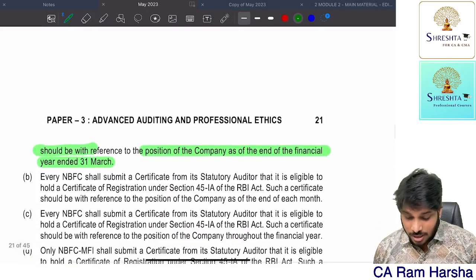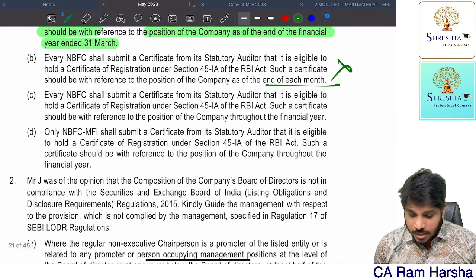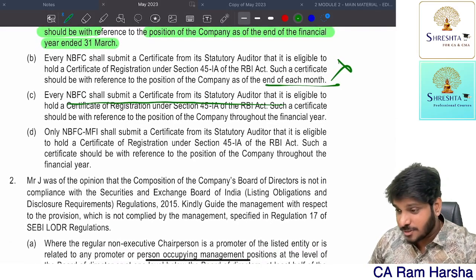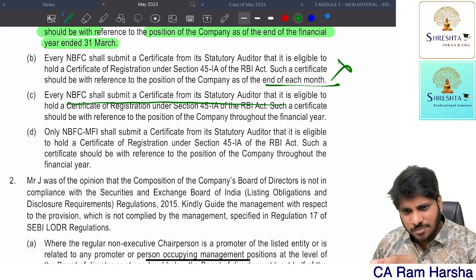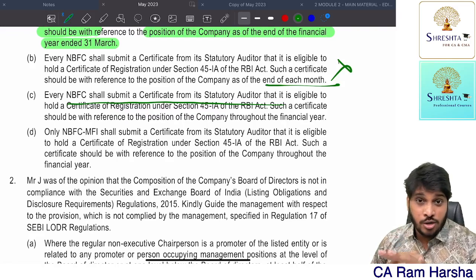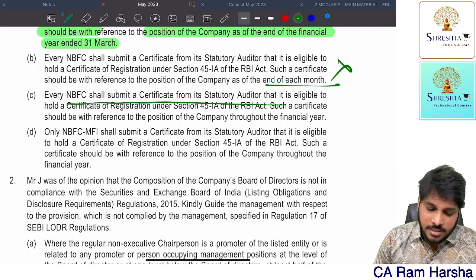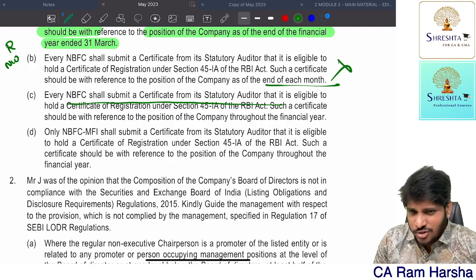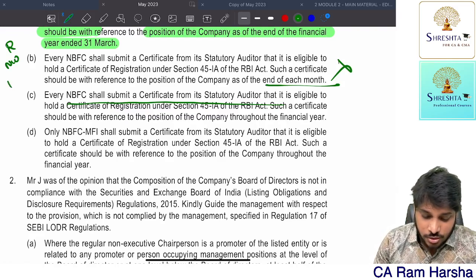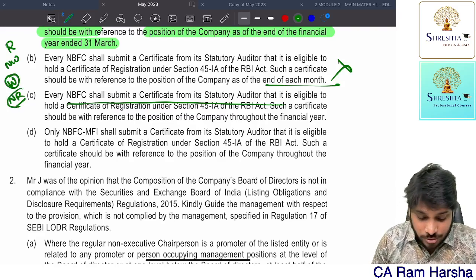This is the answer. Whereas here they are saying shall submit a certificate at the end of each month. This is wrong. When you're solving MCQs, don't try to find out only the right answer. Try to figure out that the rest of the three should be wrong or not completely right. In MCQs, there is this technique: the answer will be either right, or sometimes not wrong, or wrong, or not right. Wrong is more powerful than not right.